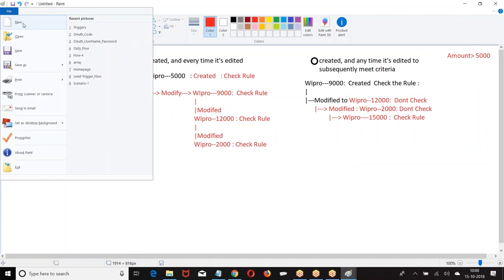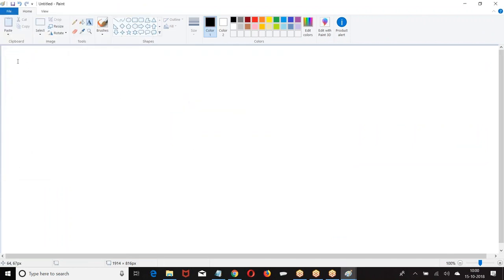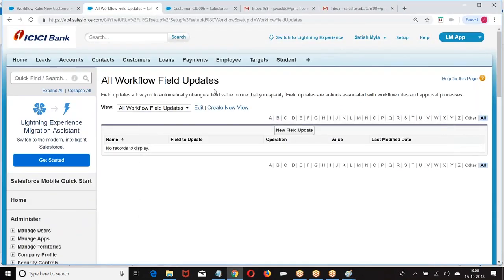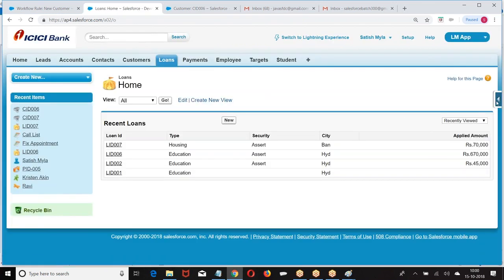Now, look at the point. First of all, I have a loan. Here I am going to create one field called status.